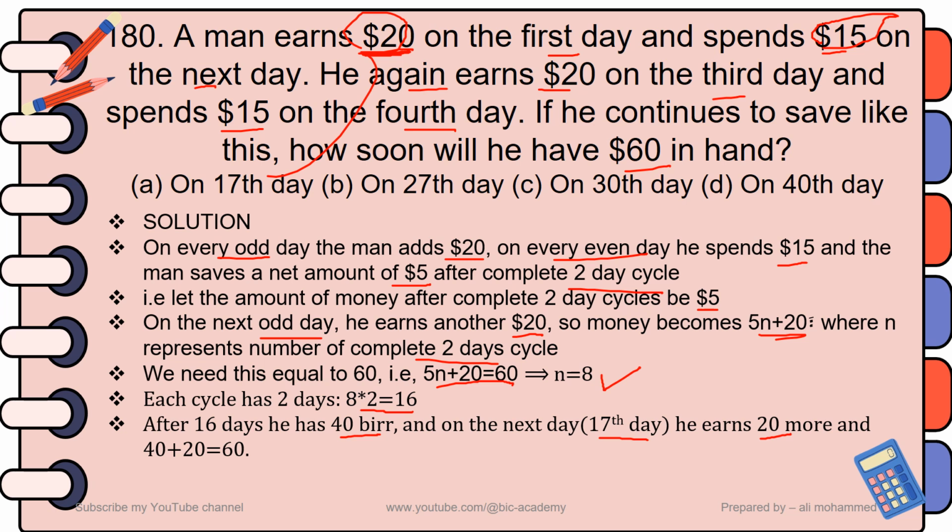The total amount of money that he will have on hand will be 40 plus 20, which is equal to 60. So he has $60 on hand. So your answer for this question is choice A. Choice A is the correct answer.